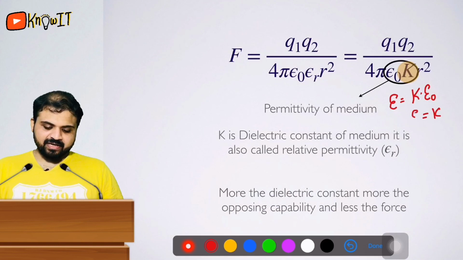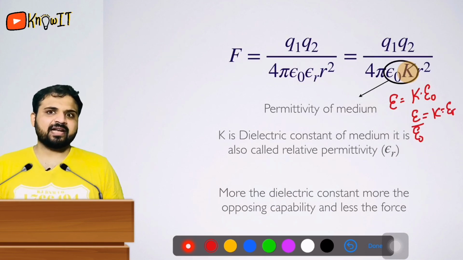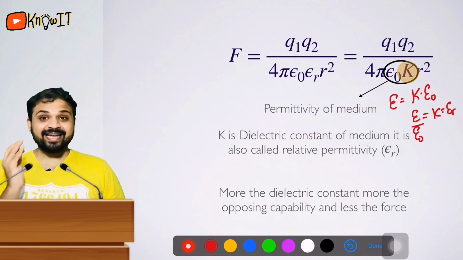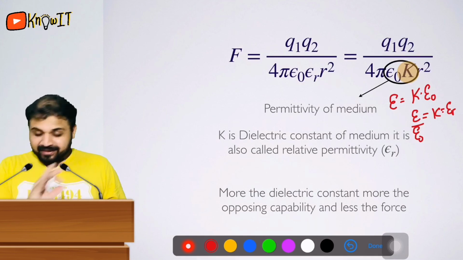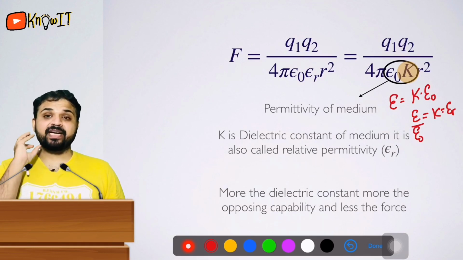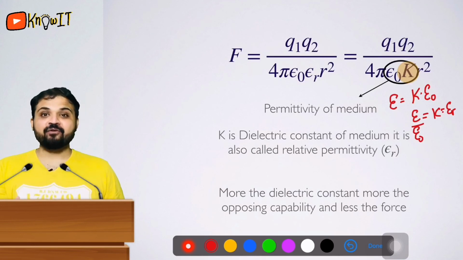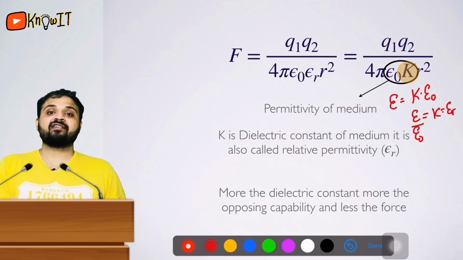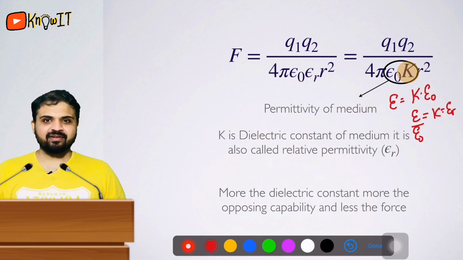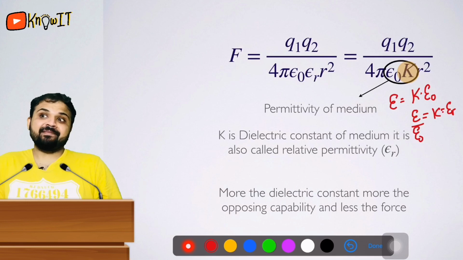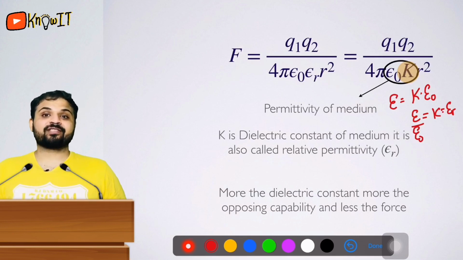Then what would be K? K is nothing but epsilon upon epsilon naught, which is also called epsilon R. Epsilon R is called relative permittivity, guys, and this K, the dielectric constant, is just a ratio of permittivity of medium upon permittivity of vacuum. Suppose the permittivity of the medium is 5 times that of vacuum, then K is 5. As simple as that. It's just a ratio, guys. How many times does the medium oppose the force compared to vacuum?